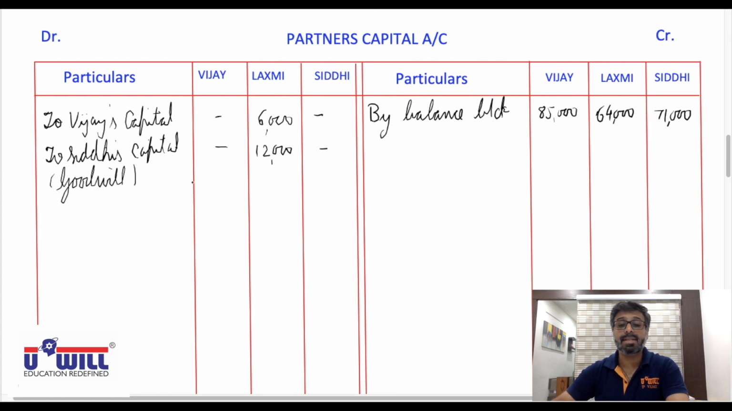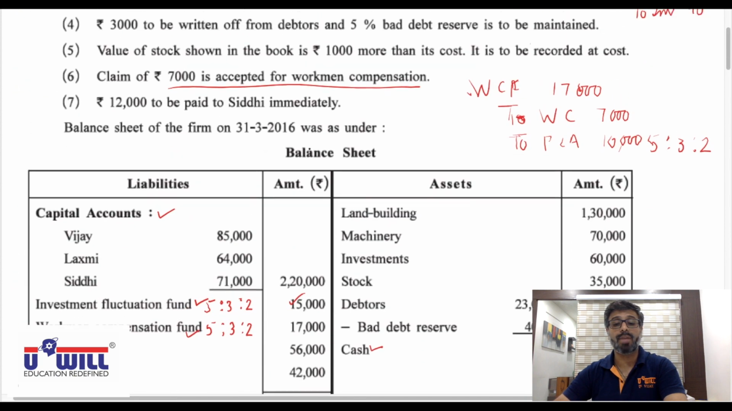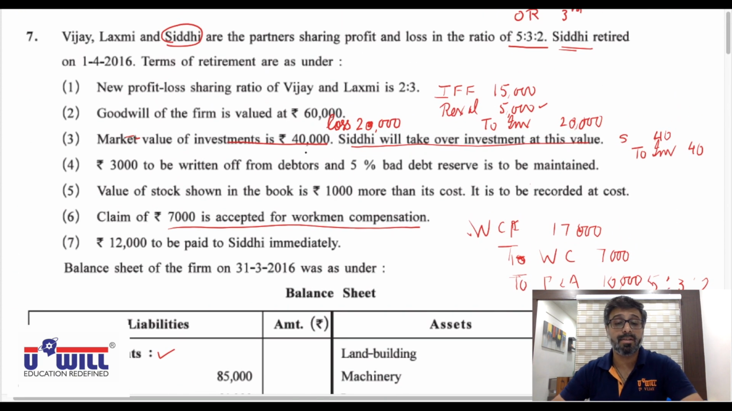And to Vijay and Siddhi means in partner's capital account on credit side, opposite account by Lakshmi's capital account in bracket goodwill. In Vijay's column 6,000 and in Siddhi's column 12,000. Okay, so this is the entry for goodwill. All of you can pause it, rewind if there is any confusion, and listen to the things once again.